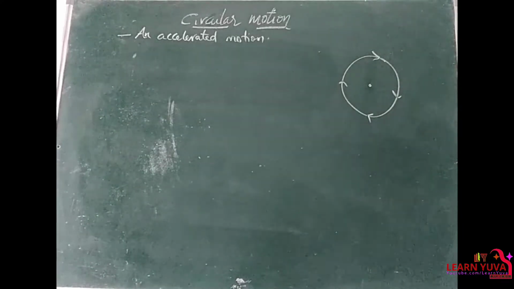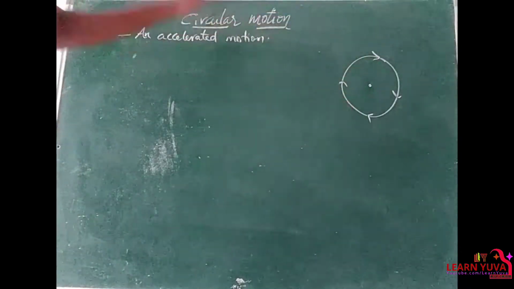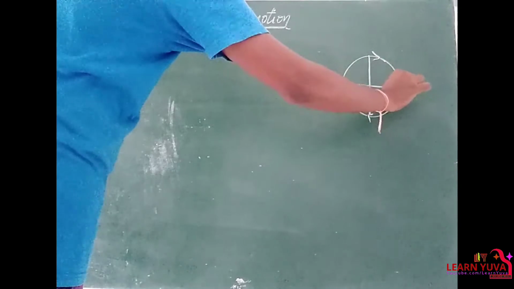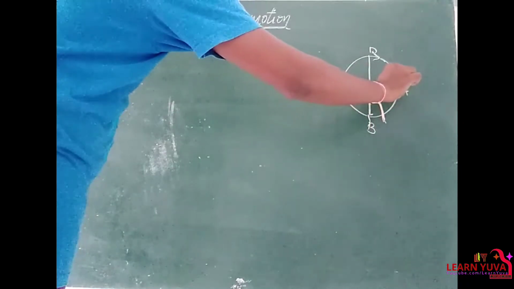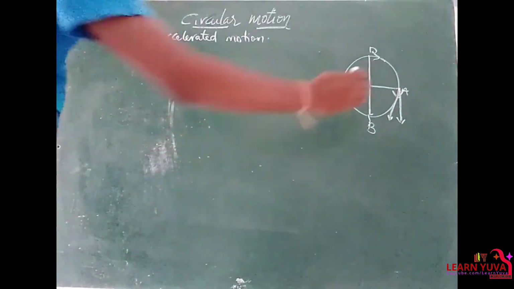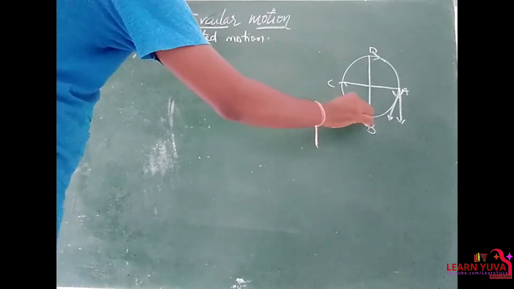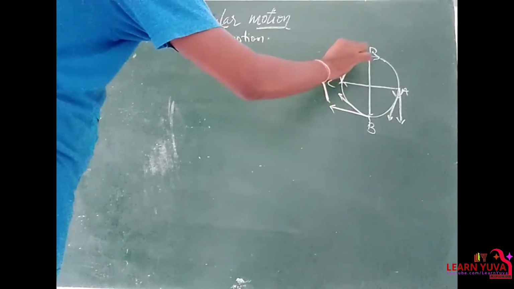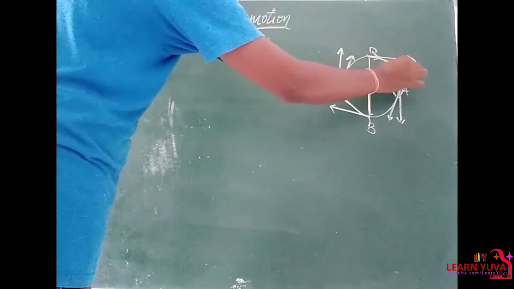Circular motion is an accelerated motion. When a body moves in a circular path, its direction changes continuously, right? Let's say the points A, B, C, D. Suppose the body starts from A, it has to move in this direction, but the direction changes in this way. At B, the body has to move in this direction, but the direction changes in this way. At C, it has to move in this direction, but the direction changes in this way. At D, the body has to move in that particular direction, but its direction changes in this way.